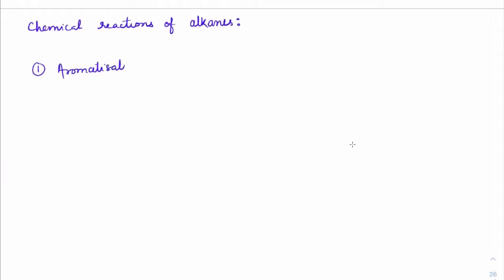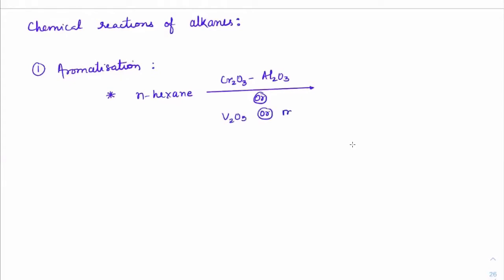So starting with the first reaction, aromatization. Basically, if you take any n-hexane and treat that in the presence of a mixture of oxides, Cr2O3 and Al2O3 mixture, or I can simply take V2O5 or molybdenum trioxide, MoO3. In all of these cases, n-hexane will convert into benzene and the rest will be H2 gas released.